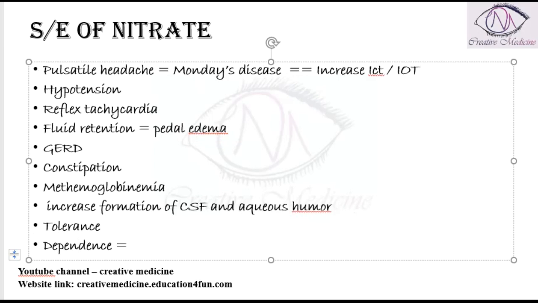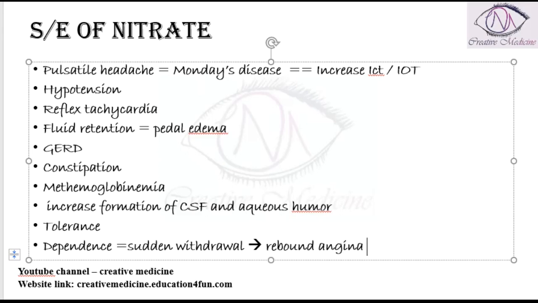What is dependence? If the patient is using nitrates for a long period of time, and if he suddenly withdraws the nitrates, then this sudden withdrawal of the nitrates will result in development of angina again. Once he stops the nitrates, suddenly he starts developing angina again. So this is called rebound angina, which is seen due to the withdrawal of nitrates. So the patient develops dependence to the nitrates.